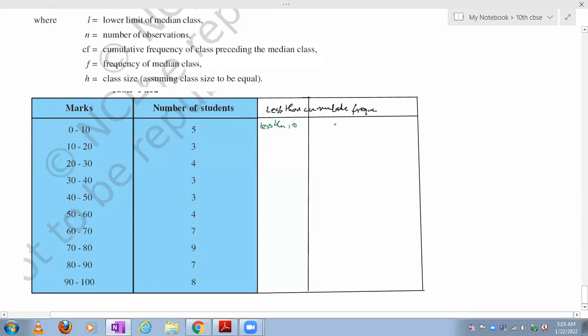5 members will be there. Now tell me, less than 20, how many members will be there? This is the less than type of cumulative frequency table we are arranging. Less than 20, how many? Sir, 8. 5 plus 8. Less than 30, how many members are there? 12. So 8 plus 4, 12 we have to write. Less than 40.